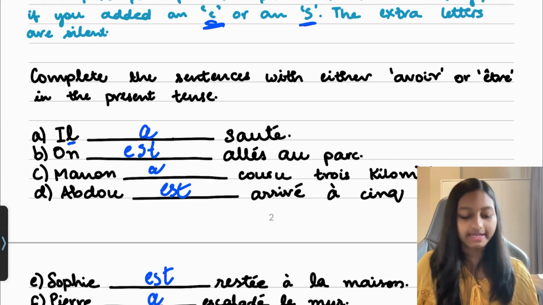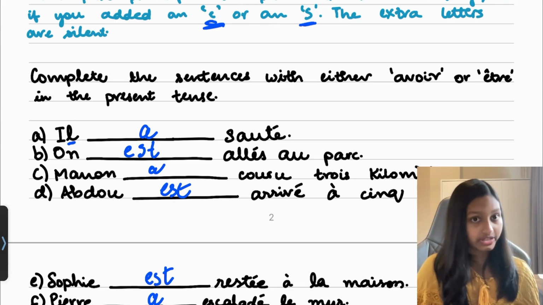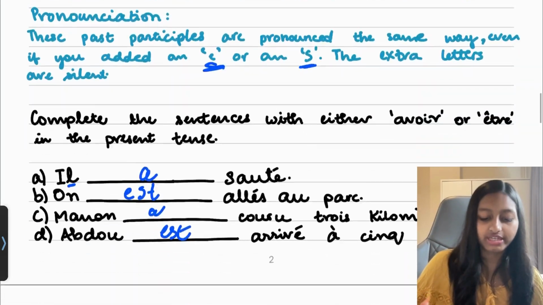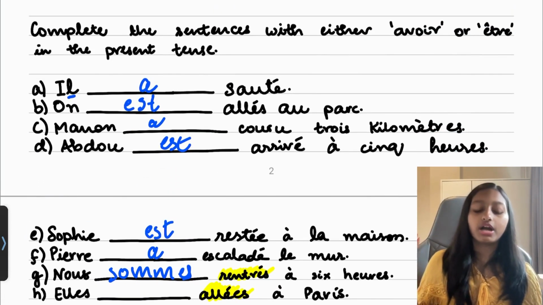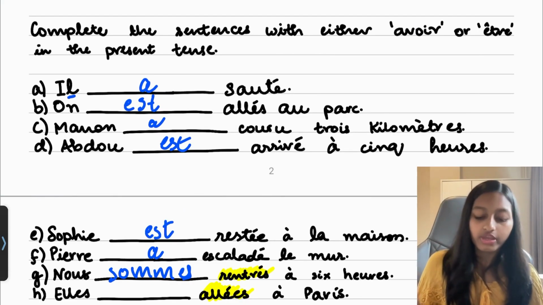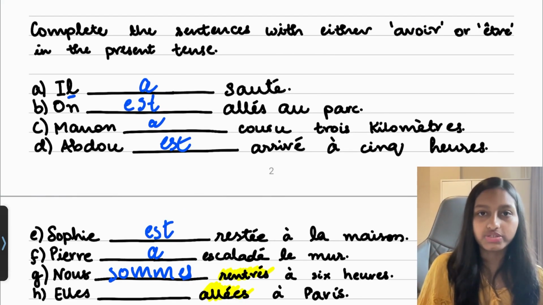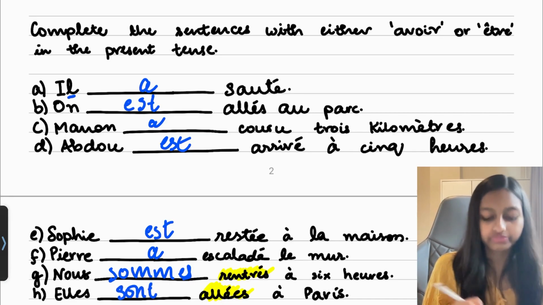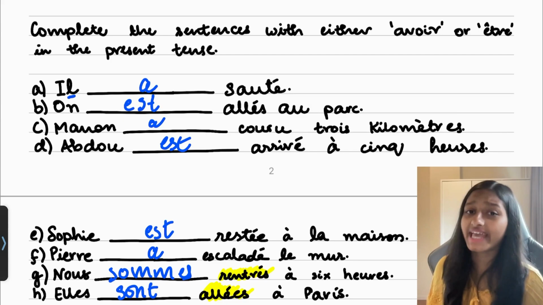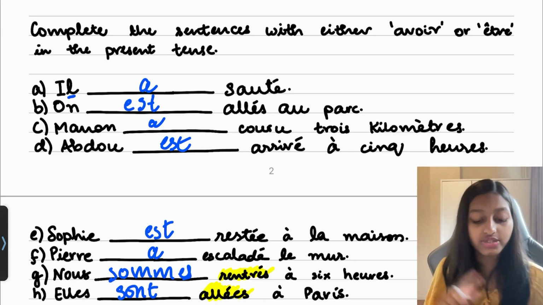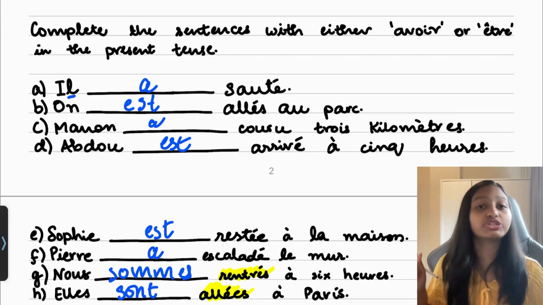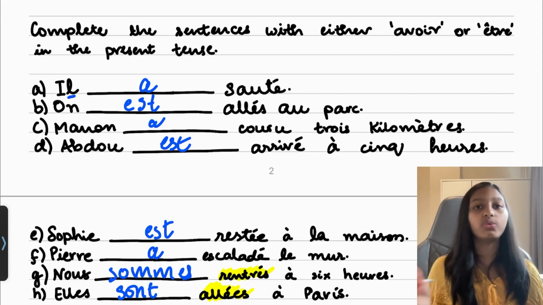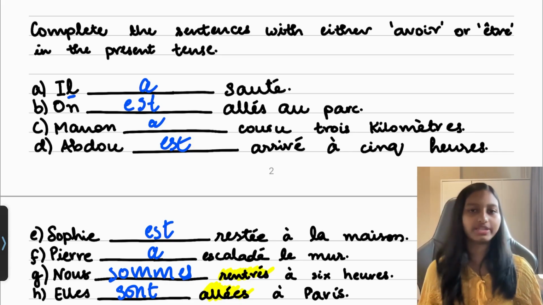Elle dash aller à Paris. She goes to Paris, and aller is obviously this one, and you can see there's an extra e since it is a feminine plural subject pronoun. So we're going to use être conjugation again, so that would be elles sont. Over here, I did not pronounce the s of elles, it's the s of sont. So in plural, make sure you remember that we don't pronounce the s. So in pronunciation, there is no difference between the il and ils of singular and plural. It's only in written form.